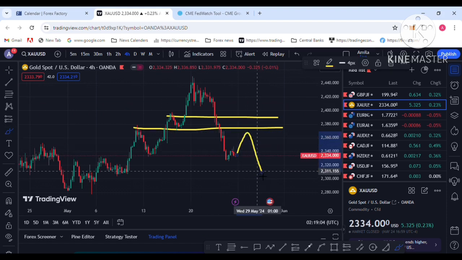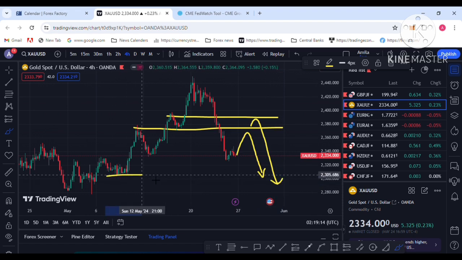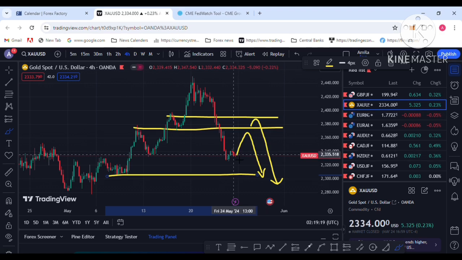This is the first level, then it drops again. The target is a drop, but wait for the retest. This is the next retest area, it can be retested and drop again. So this is the target area. Before the target area, remember price can retest. This is my technical analysis for next week.